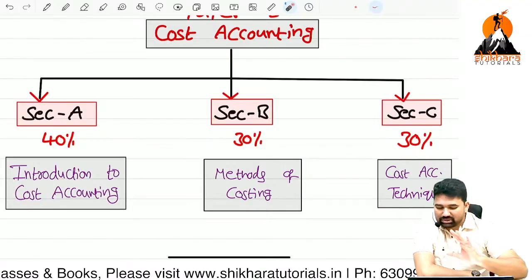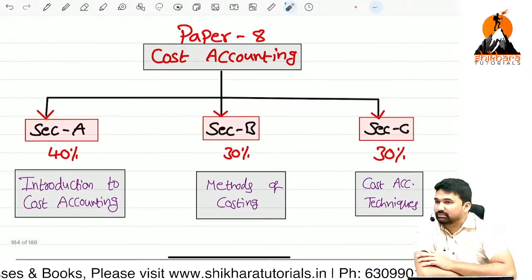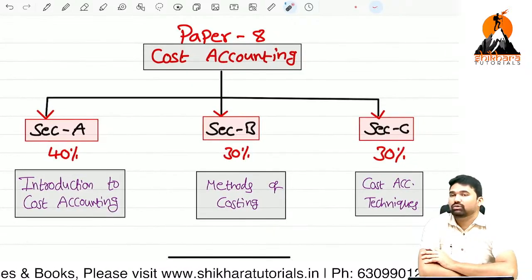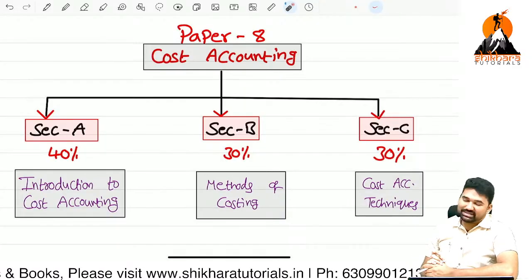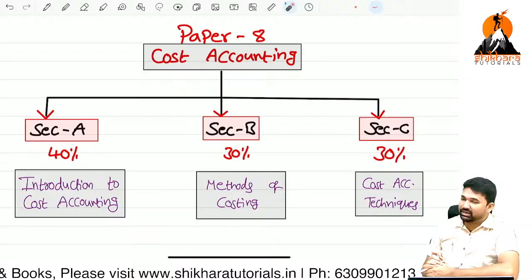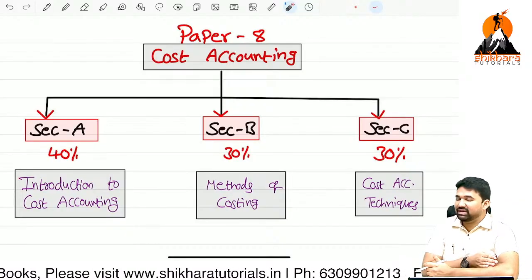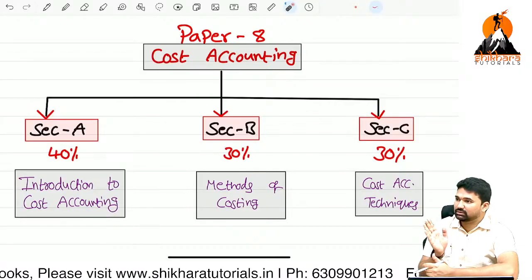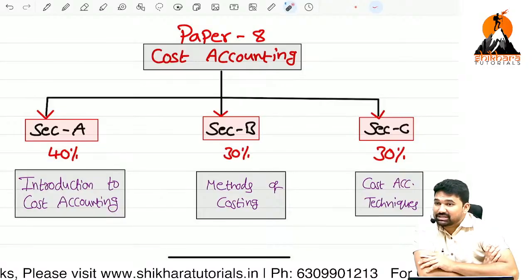So this is the basic paper pattern of paper number 8. What is the name of paper number 8? Cost accounting. How many sections are there in paper number 8? 3: section A, B, C, and the weightage with respect to A, B, C is simply 40, 30, 30. And what is the teaching order, sir?